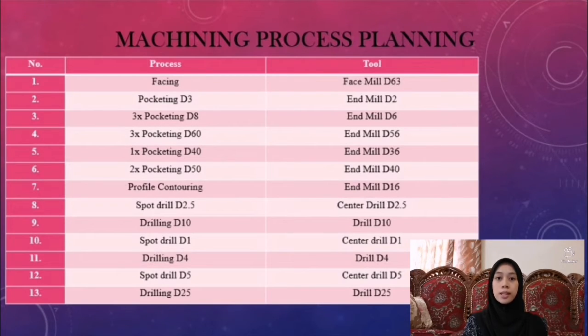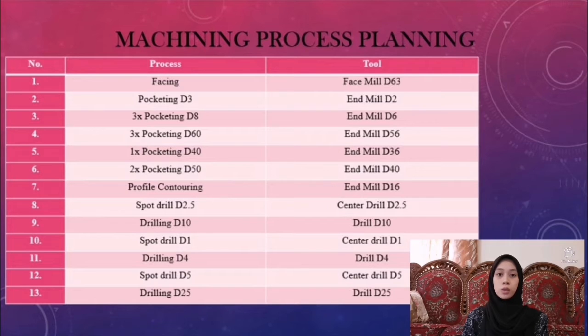There are 13 processes that will be conducted to produce the product. It also uses many tools with different dimensions. It consists of facing, pocketing, profile contouring, spot drilling, and center drill. The estimated time to complete all machining processes is 359 minutes or 5 hours 59 minutes.